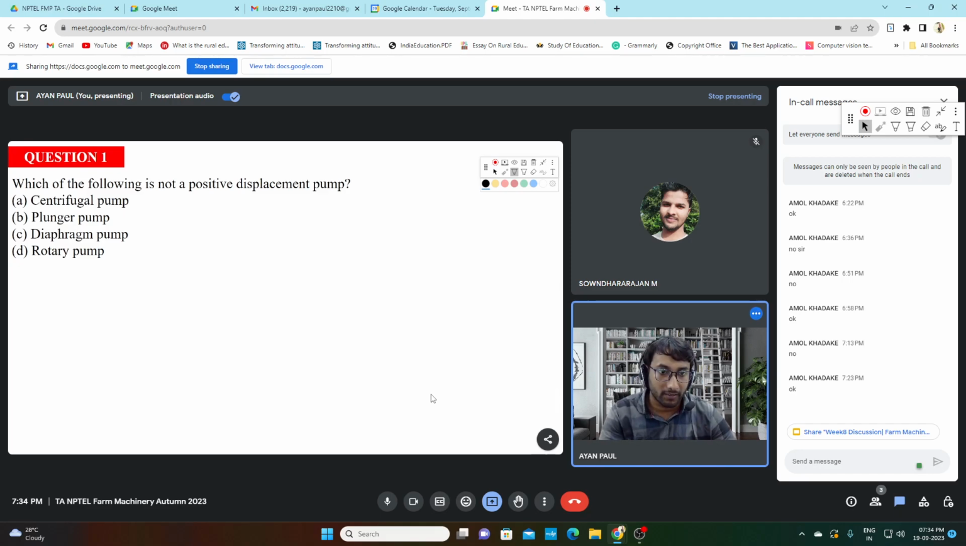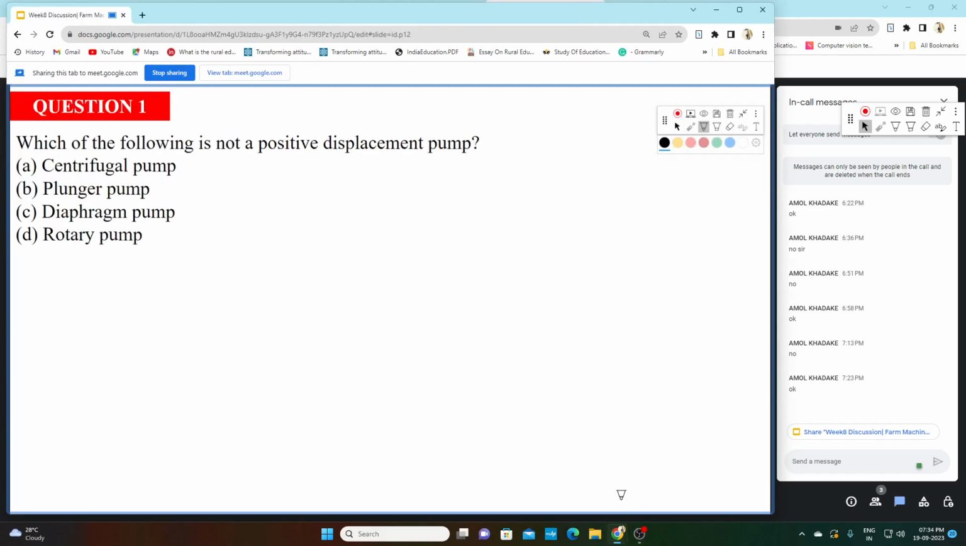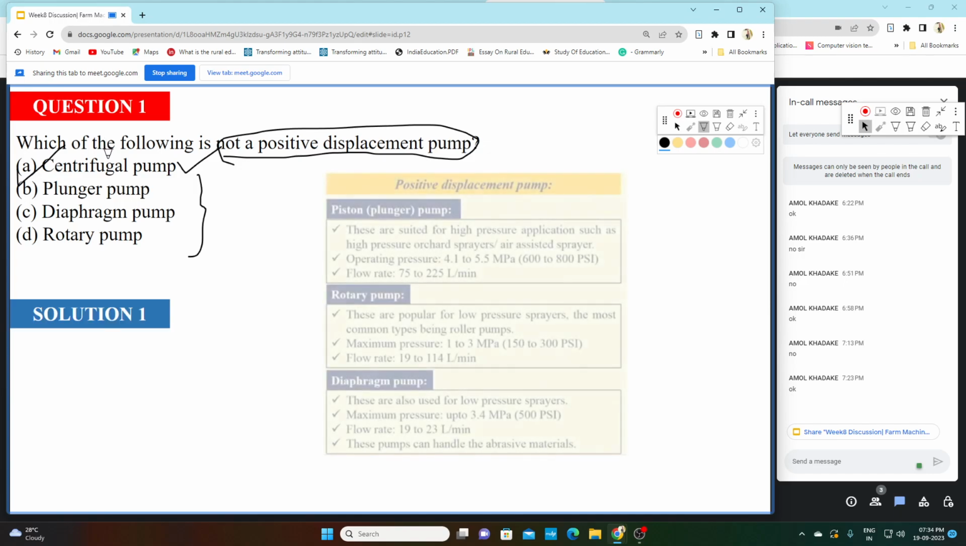Any guesses for this question? Option A, centrifugal pump. The other three are examples of positive displacement pumps. Here the question asks which of the following is not a positive displacement pump, so option A, the centrifugal pump, is the right answer.